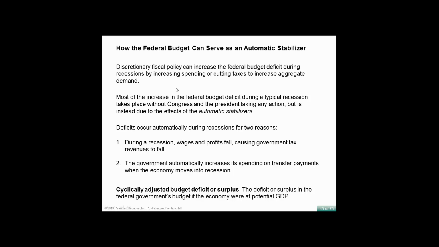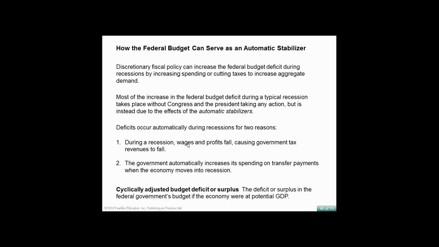So discretionary fiscal policy can increase the federal budget deficit during recessions by increasing spending or cutting taxes to increase aggregate demand. Most of the increase in the federal budget deficit during a typical recession takes place without Congress or the President taking action, but is instead due to the automatic stabilizer. Deficits occur automatically for these two reasons.